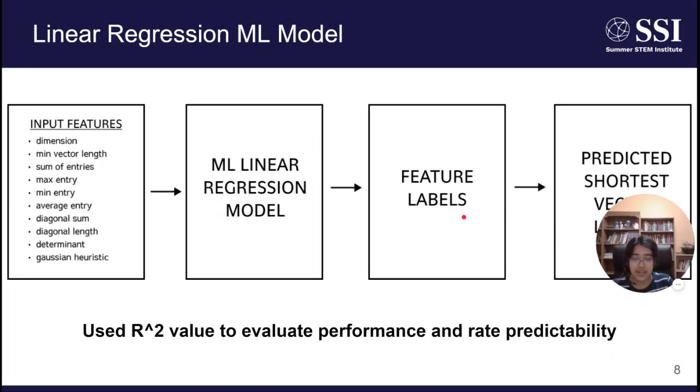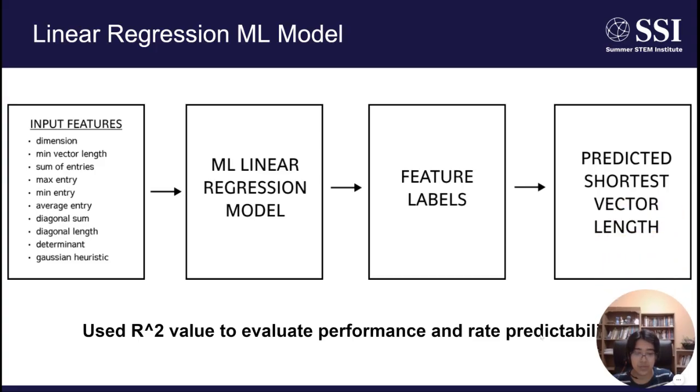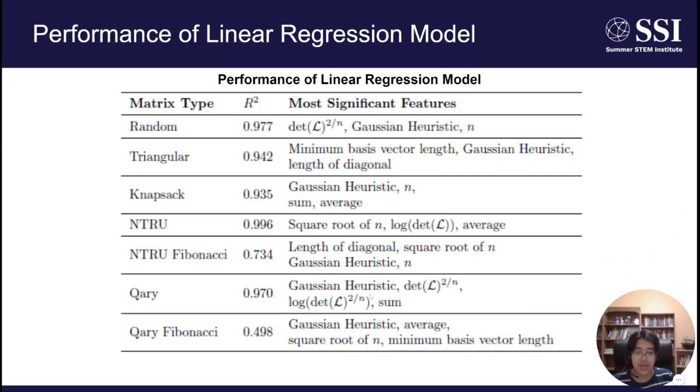And finally, we calculated the R-squared value of this model in order to evaluate its performance and compare the predictabilities of the different types of matrices. This table summarizes the performance of the linear regression machine learning model. As you can see, the R-squared value for most of these matrices is above 0.9.